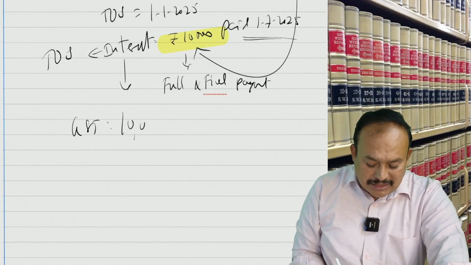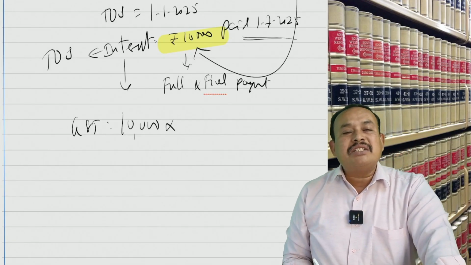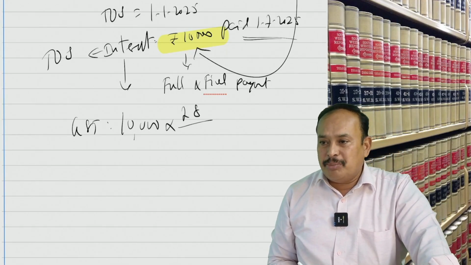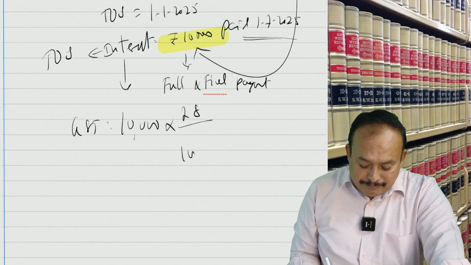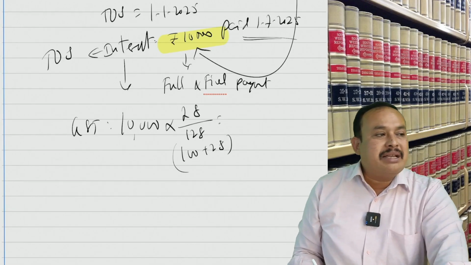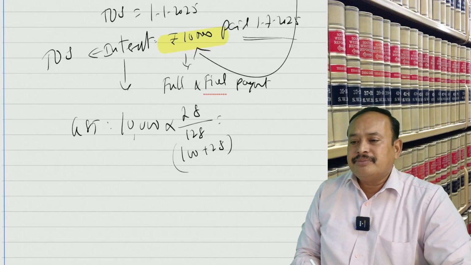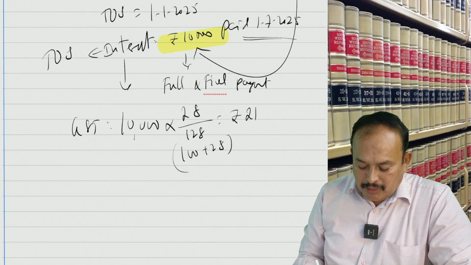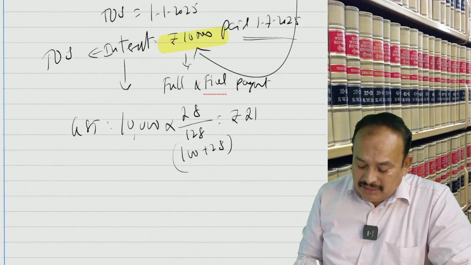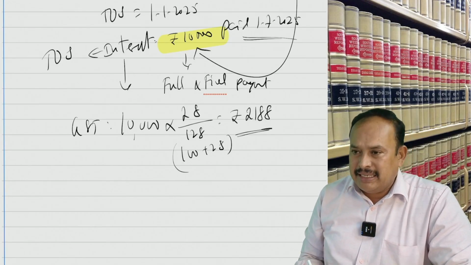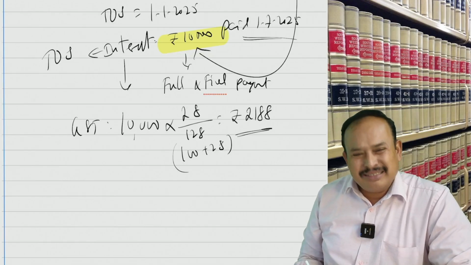The interest amount, how much? 10,000. What rate of GST is applicable? The rate of GST applicable for the main supply will apply for the accretion, which is 28%. Here 100 plus 28, therefore, should be considered as 128. How much comes here? Quickly tell me. 10,000 into 28 by 128. GST is the amount to pay. 2,200... 2,188, correct? Got the clarity of what I'm saying?